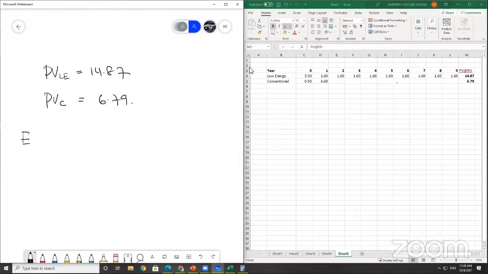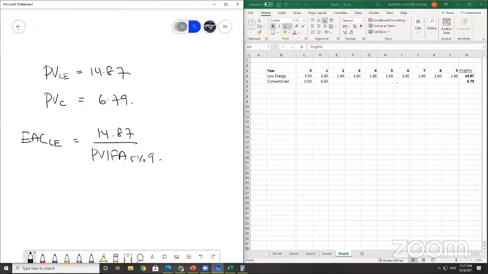So you want to find the EAC of low energy. The EAC of low energy is basically your present value divided by your PVIFA. Your present value, 14.87, divided by your PVIFA of 5% for 9 years.